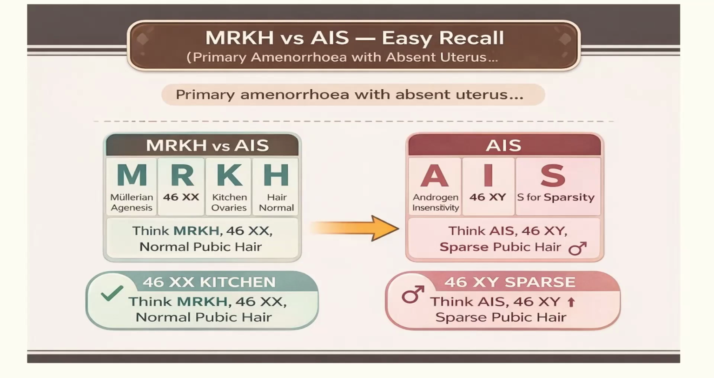And in case of AIS, you can say that A is androgen insensitivity, I is giving you clue about karyotype of 46XY, and S is sparsity. So you should think of AIS when it comes of karyotype 46XY, sparse pubic hair, and the genotype is of male, that is 46XY. So this is going to give you better retention and mnemonic type.